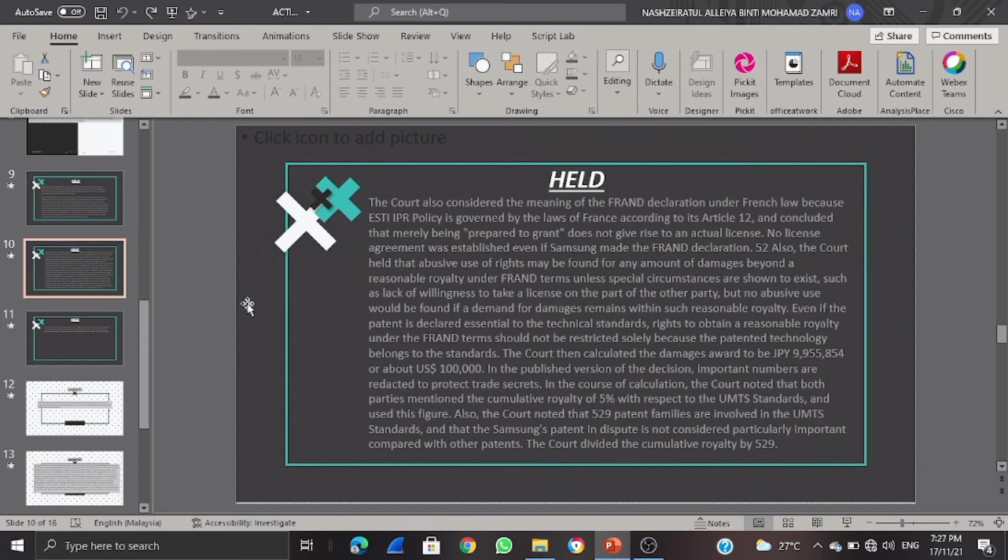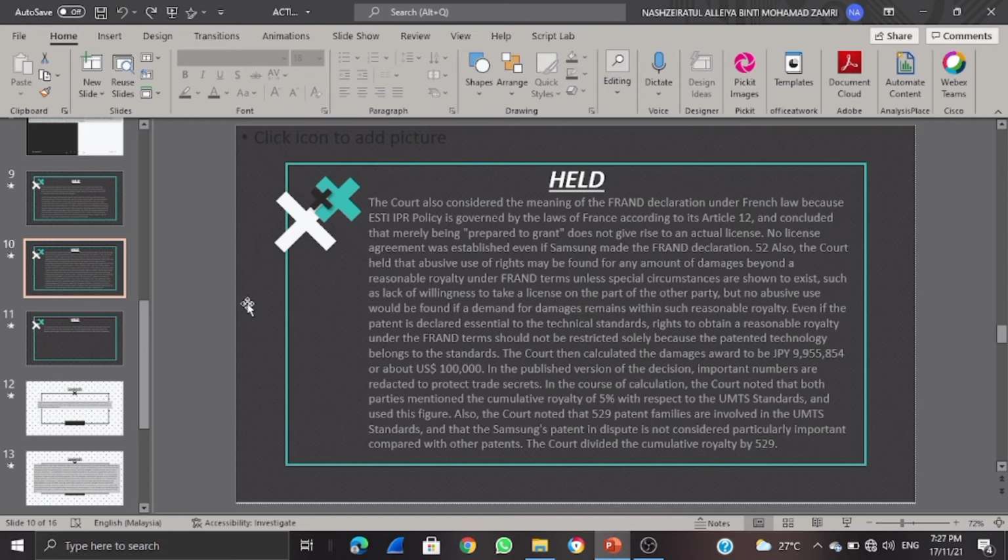The court also considered the meaning of the FRND declaration under French law, because ETSI's IPR policy is governed by the laws of France according to its Article 12, and concluded that merely being prepared to grant does not give rise to an actual license. No license agreement was established even if Samsung made the FRND declaration.